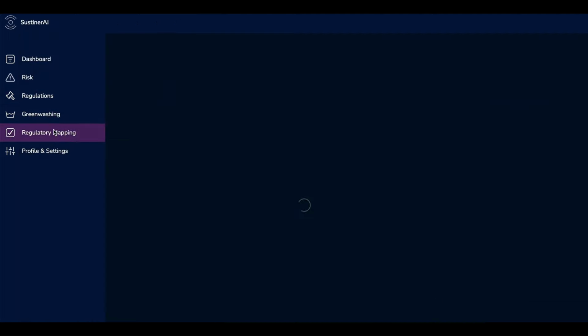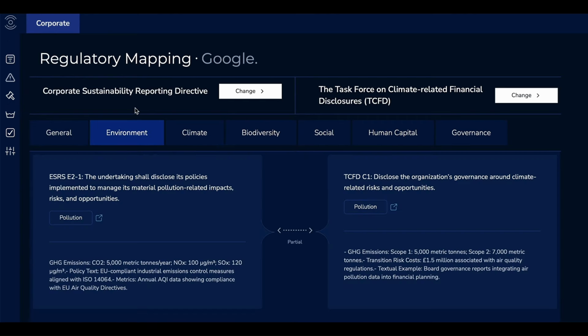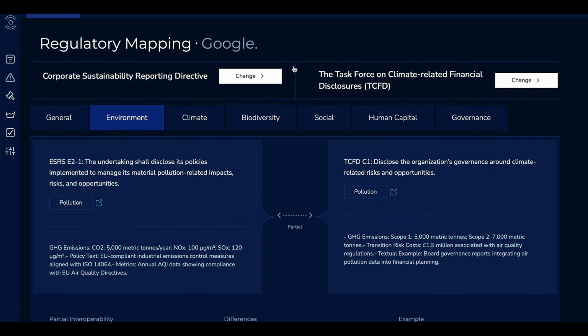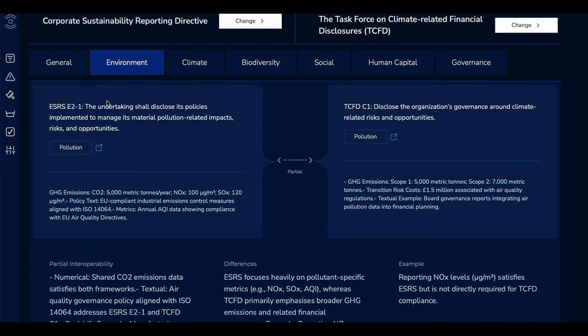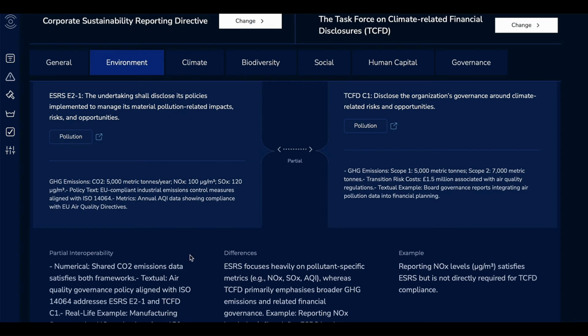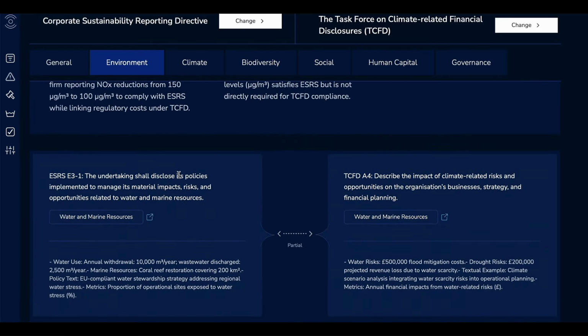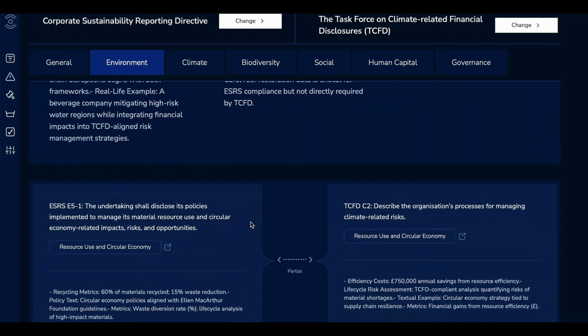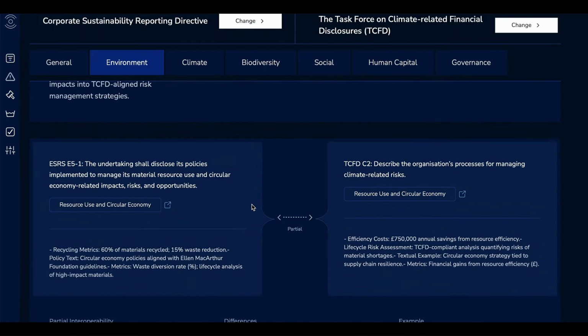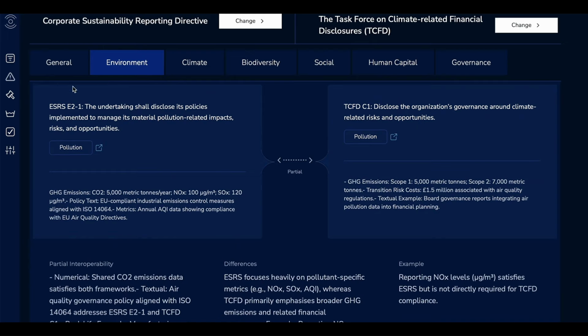Now you can go to regulation mapping, and that will give you a mapping, for example, between CSRD and TCFD. If you go to all these themes and pillars, you can choose environment, and then it will give you ESRS E1, understanding social disclosures policy, TCFD C1 on environment and pollution, what it says, what you need to disclose, the partial interoperability, the differences, and an example. Here you can have it on water and marine, and here on resource use and circular economy, with all the different information that you need to disclose.